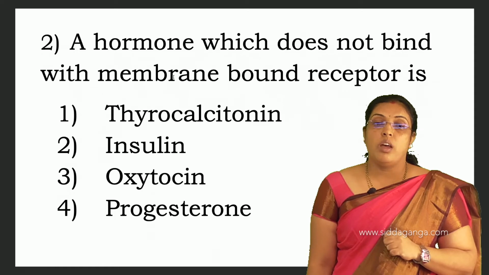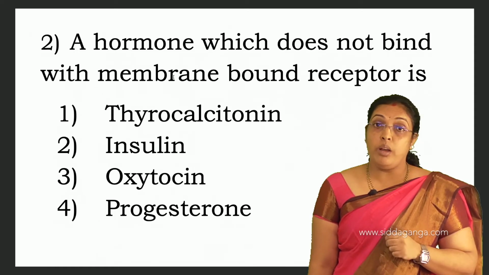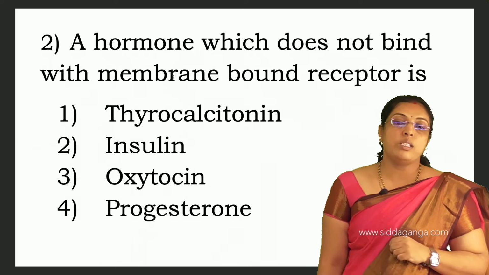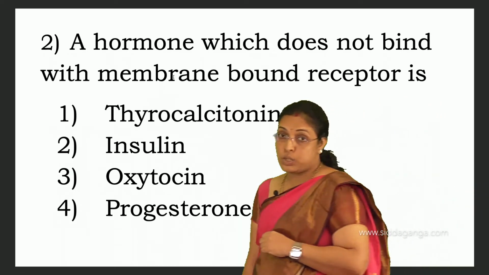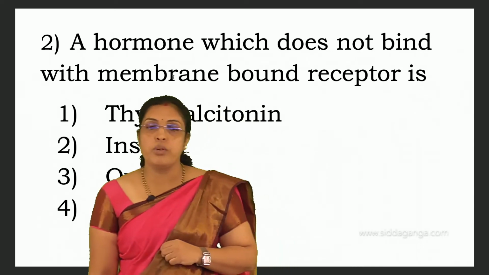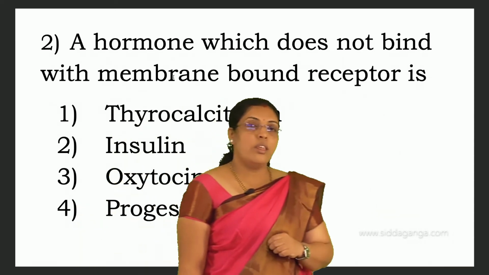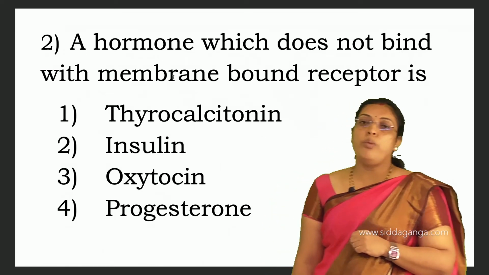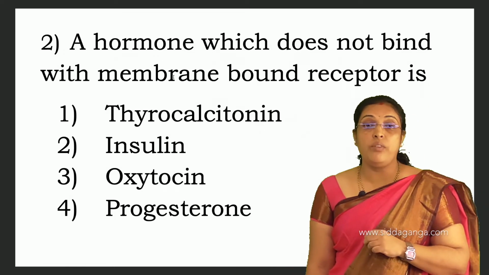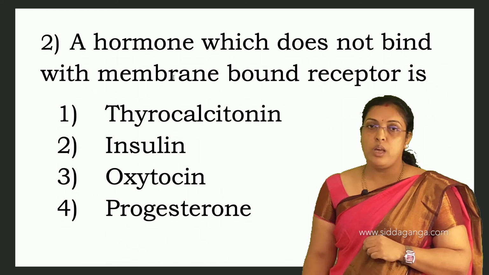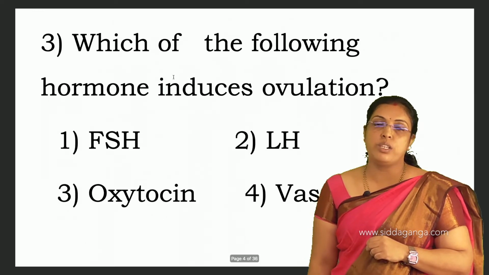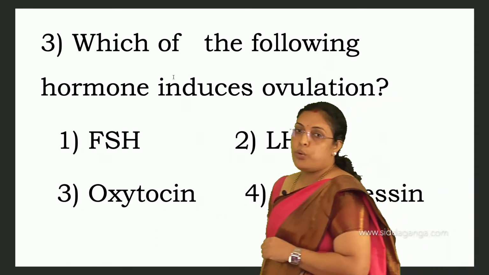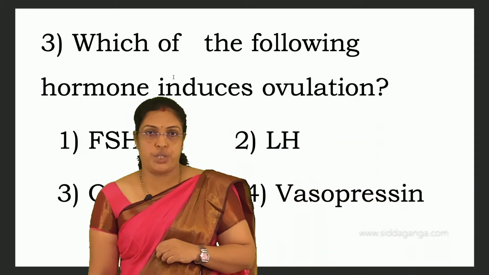Thyrocalcitonin, insulin, oxytocin have membrane bound receptors, whereas progesterone, because it is a steroid hormone, has intracellular receptors. So the hormone which does not bind with a membrane bound receptor is progesterone. Fourth is the answer. Next, which of the following hormones induces ovulation?